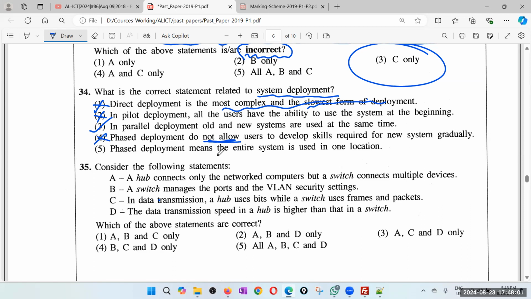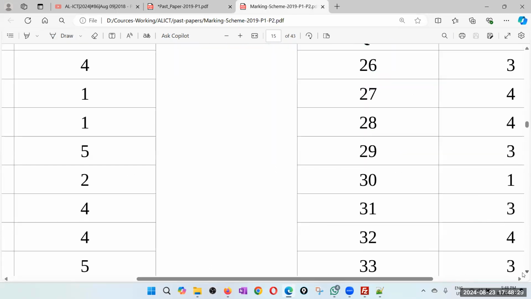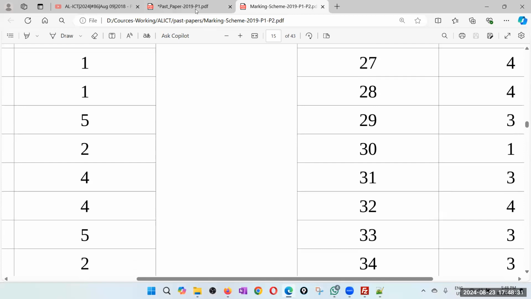Phase deployment means the entire system is used in one location. No. Phase means maybe you introduce the new system to one location, then another location, and so on. Or maybe you introduce some features, then another set of features. So this is not correct. Anyway, we have got the answer. That is the third one. So question 34, third one. Yes, third.